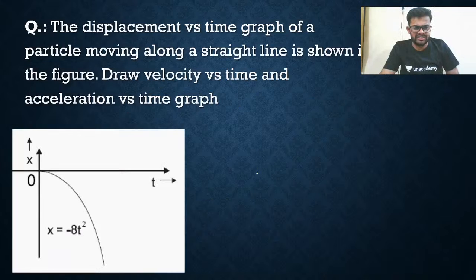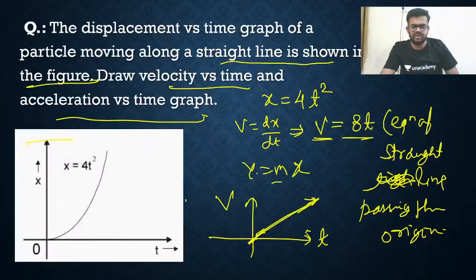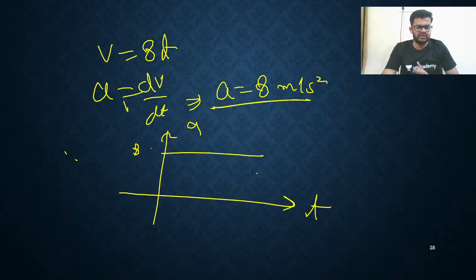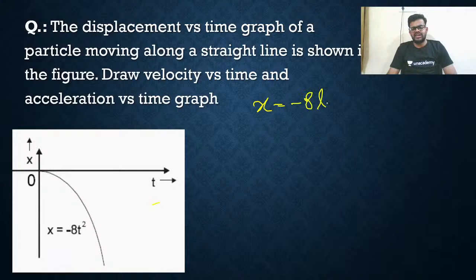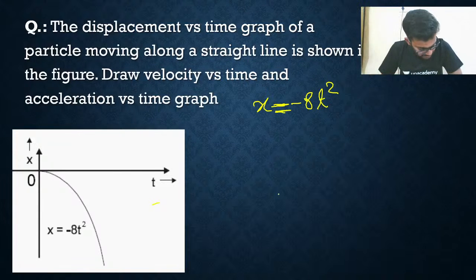So that's all, you got all these things. Now the question. The first question, all of you got: the XT curve was given and you needed to find the VT curve. You got it like this. Now the AT curve you got like this. Next, same question, but here it is given x is equals to minus 8t square. Come on, draw the VT curve and the XT curve.